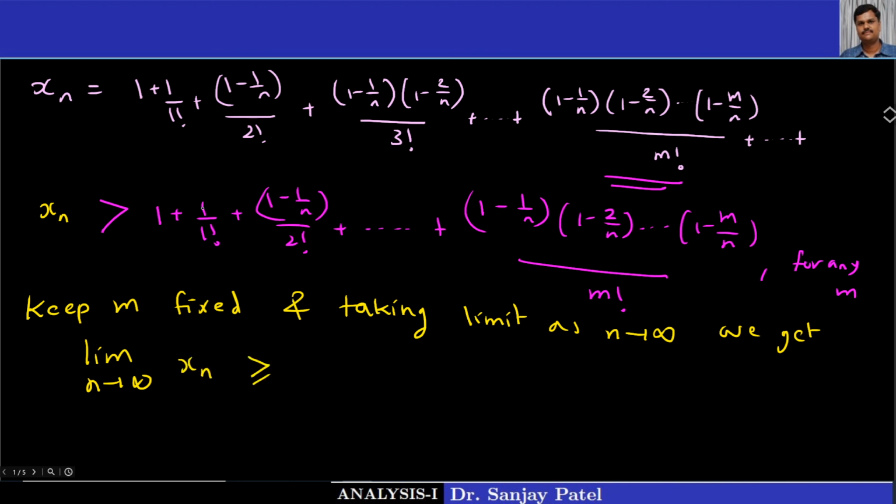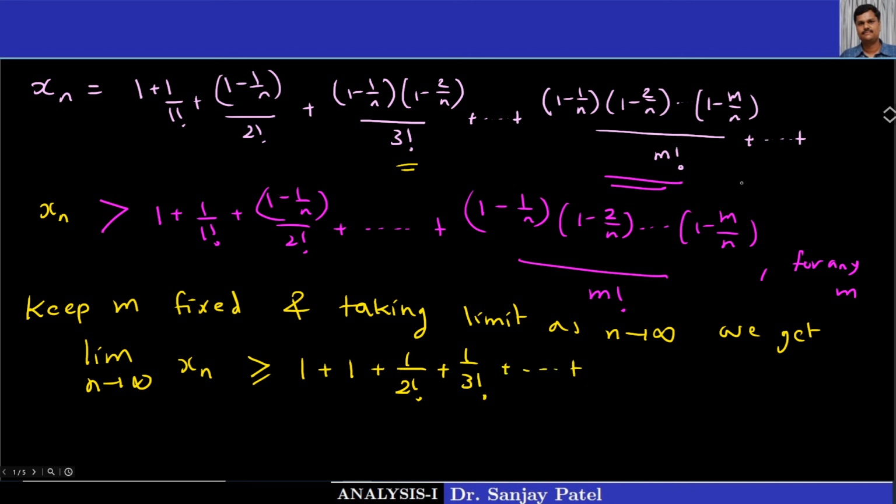On the right, the first two terms are as they are. In the third term, 1 minus 1 upon n tends to 1, so it is simply 1 upon 2 factorial. In the next term we have 1 minus 1 upon n, 1 minus 2 upon n; both 1 upon n and 2 upon n tend to 0, so this tends to 1 upon 3 factorial, and so on.